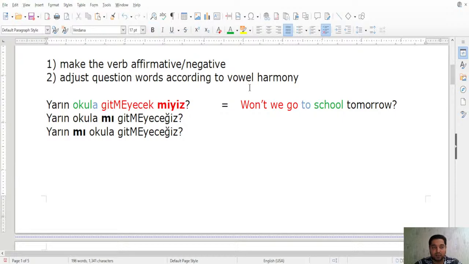So this second rule also adjusts. And the first one is here what? Gitmeyecek miyiz becomes gitmeyeceğiz. It became just negative. Here it was negative interrogative, right? Gitmeyecek miyiz? Now it becomes gitmeyeceğiz. It becomes just negative. So the question part goes away. We are just left with the negative part and the person, right? Gitmeyeceğiz. So the person and the verb itself are left here. What changes the place is only the question word me, which goes to these places and this place, okay?